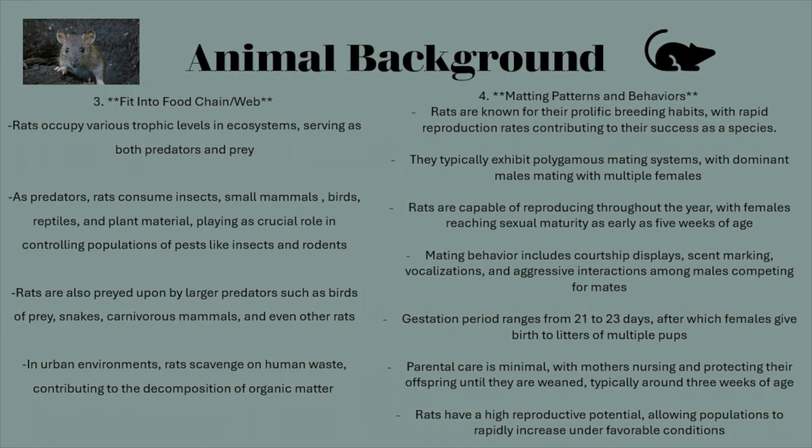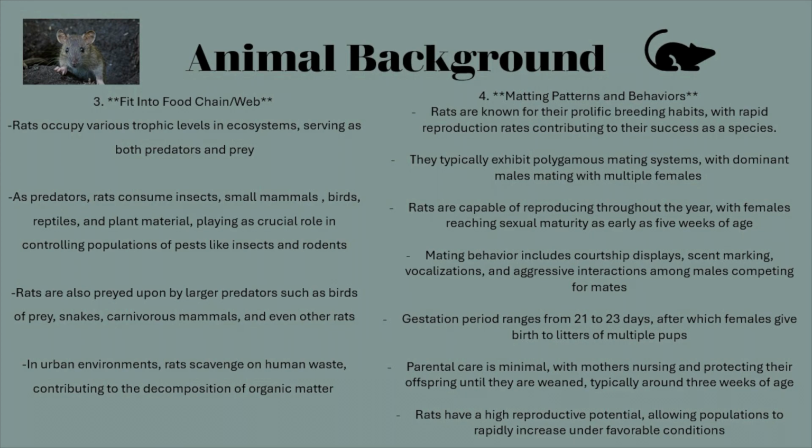Now, what do their mating patterns and behaviors look like? Rats are known for their prolific breeding habits, with rapid reproduction rates contributing to their success as a species. They typically exhibit polygamous mating systems with dominant males mating with multiple females. They are capable of reproducing throughout the year, with females reaching sexual maturity as early as 5 weeks of age. Their mating behavior includes courtship displays, scent marking, vocalizations, and aggressive interactions among males competing for mates.